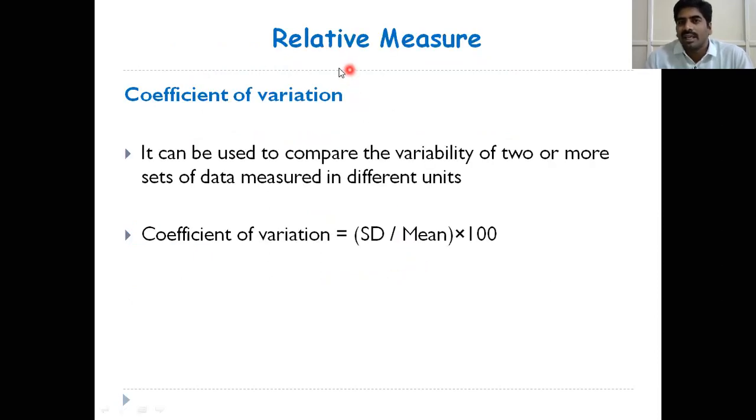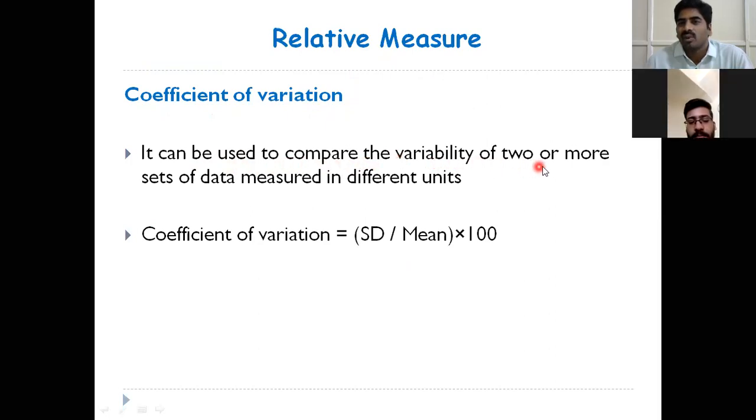Next, relative measures. The concept is the coefficient of variation. It can be used to compare the variability of 2 or more sets of data measured in different units. For example, height measured in centimeters and weight measured in kilograms. If we want to compare the variability between 2 different variables with different measurement units, we should not compare the standard deviations. We have to take the relative measure, called the coefficient of variation.